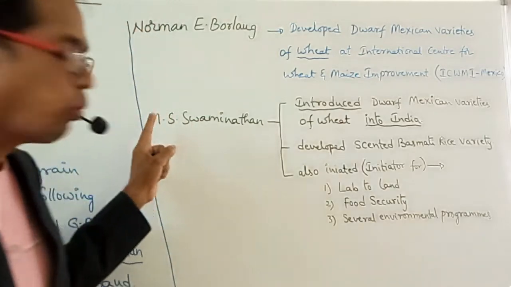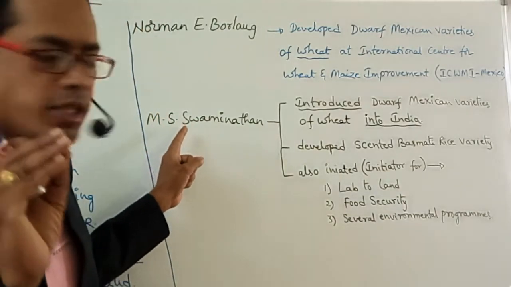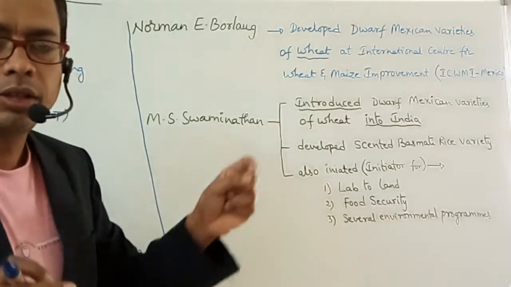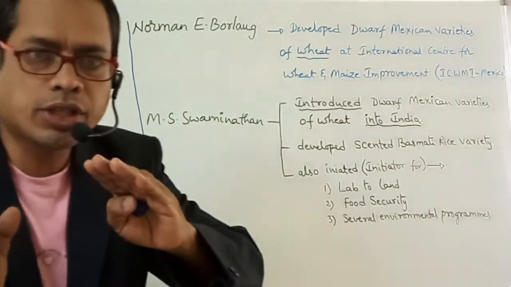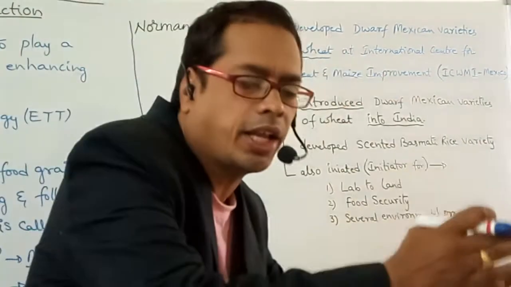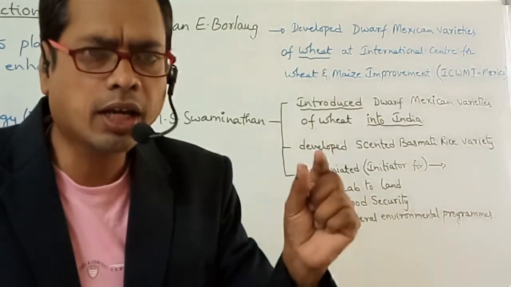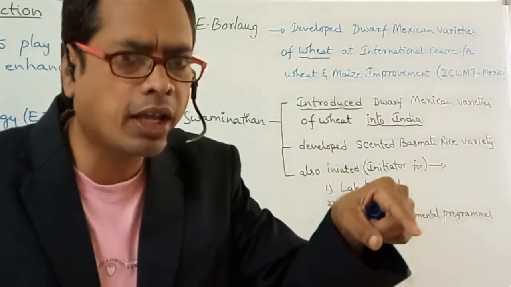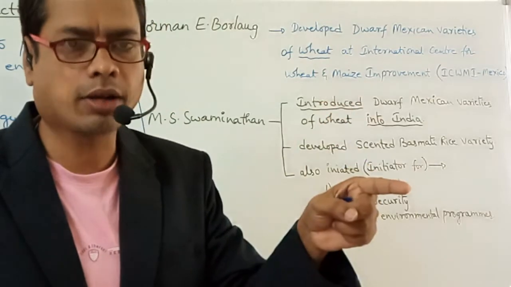Next one, points related to M.S. Swaminathan. He introduced dwarf Mexican varieties of wheat into India. Actually, that wheat variety was developed by Norman Borlaug.